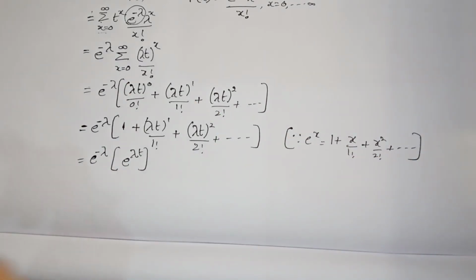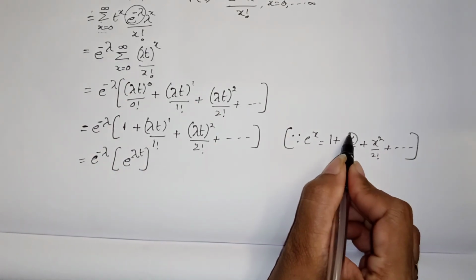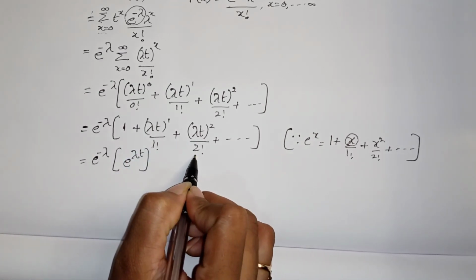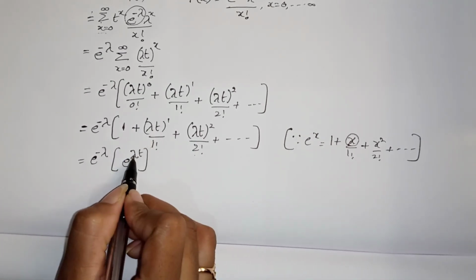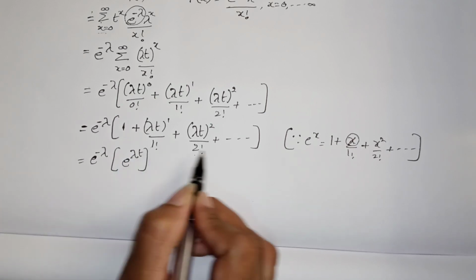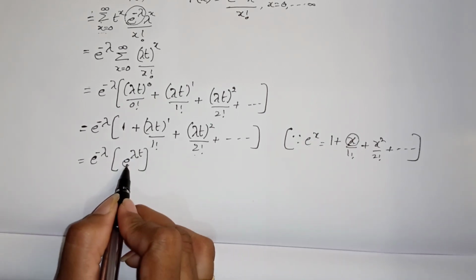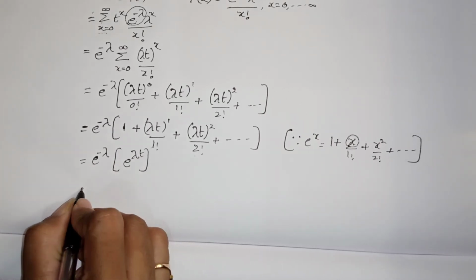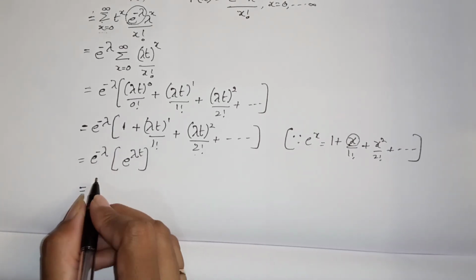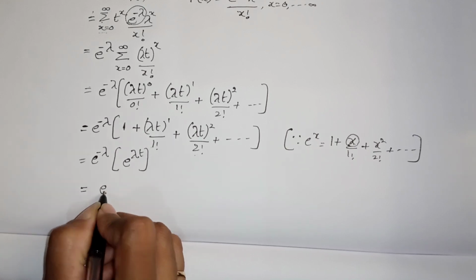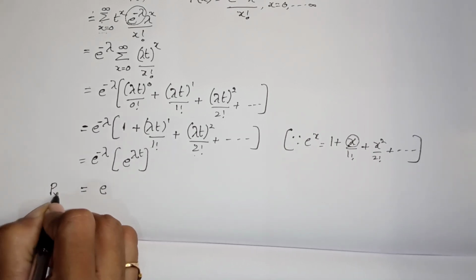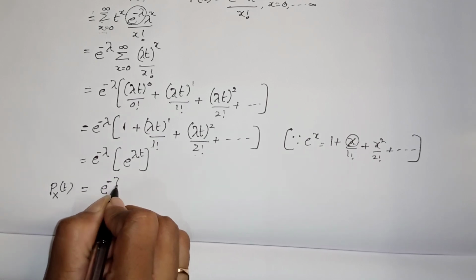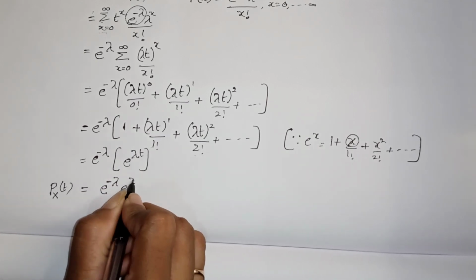Here the value of x is lambda t, so the series is e power lambda t. So the probability generating function Px of t is e power minus lambda into e power lambda t.